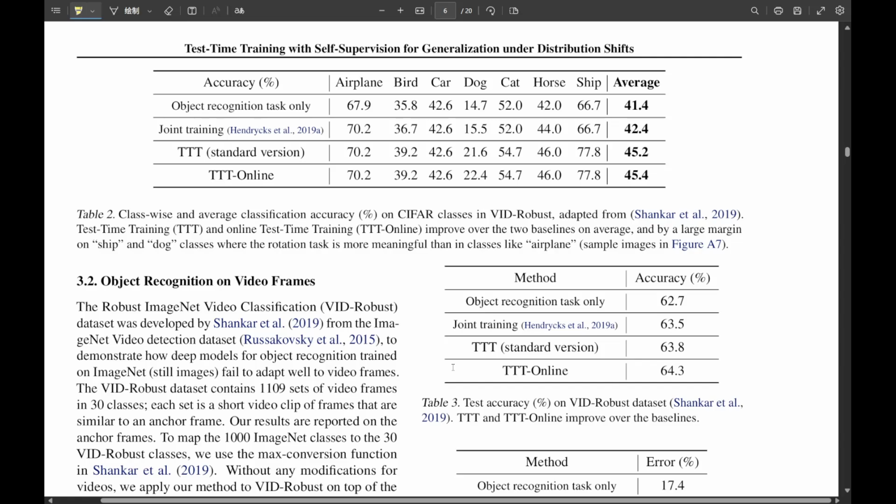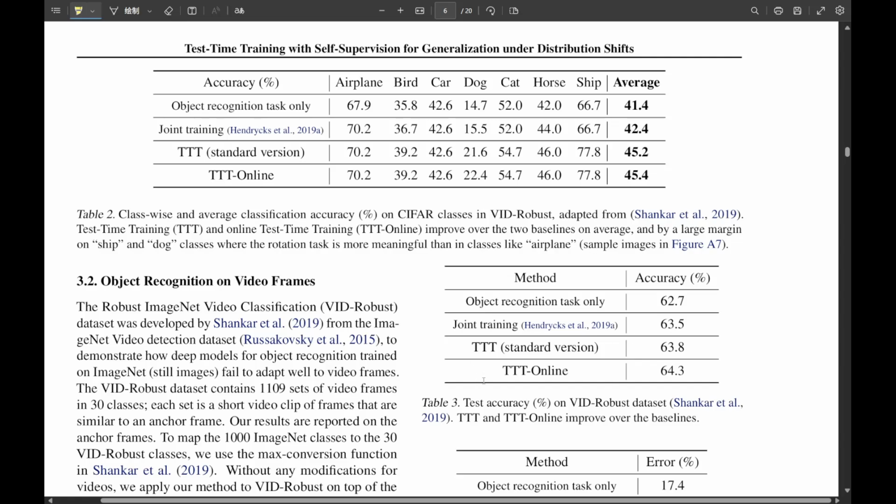That's the most striking part. No trade-off. This is huge. TTT either maintained or even slightly improved performance on the original uncorrupted test data. Wait, really? So it gets better at handling the messy stuff without getting worse on the clean stuff? Exactly. On CIFAR-10, for instance, the error on clean data actually decreased slightly with TTT. Most robustness techniques force you to choose. Better on noise, worse on clean, or vice versa. TTT seems to avoid that compromise, which is a massive win.